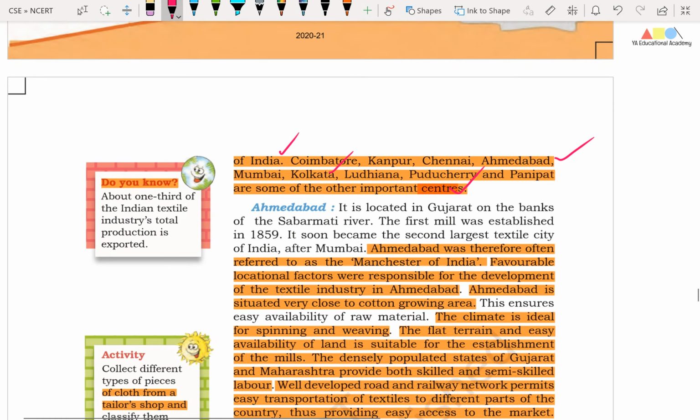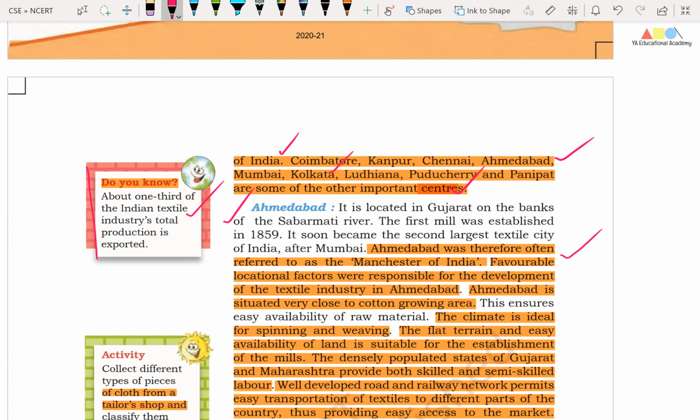Okay friends, here is one important fact: above one third of the Indian textile industry's total production is exported. So apart from domestic consumption, a major chunk of our textile production is exported to other countries. Friends, now we will try to understand the textile industry at an important center, Ahmedabad.